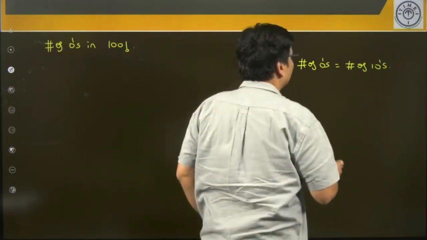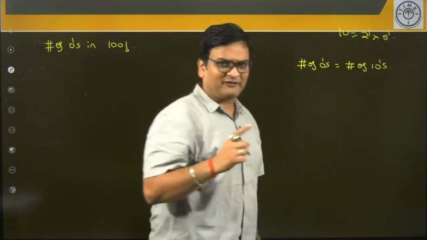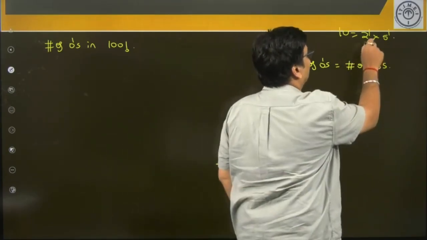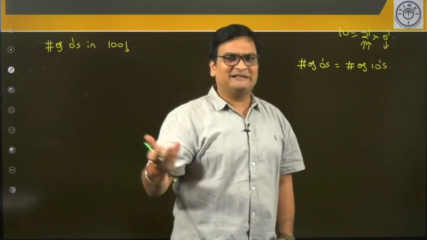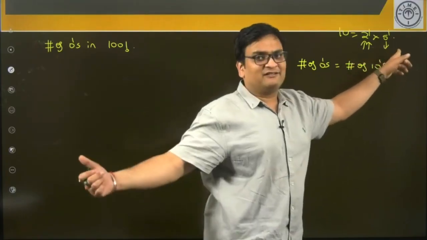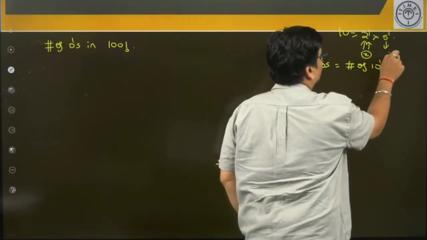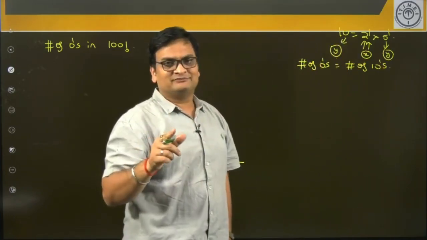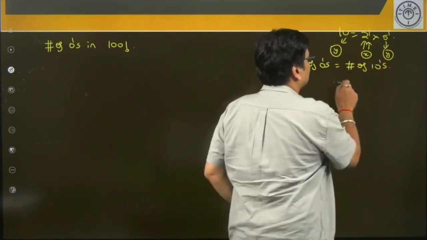Now what is 10 made up of? 10 is made up of 2 and 5, 2 power 1, 5 power 1. Now in any given factorial, can I say the number of 2s is going to be higher and the number of 5s is going to be lower, clearly, right, because 2 is more common as compared to 5. And whichever is lower, as we just saw, will be the limiting factor. So let's say in some factorial, the number of 2s is x and the number of 5s is y. So can I say the number of 10s will be y for sure, the lower of the two, and the number of 5s will be the lower one. Hence the number of 10s will be equal to the number of 5s.